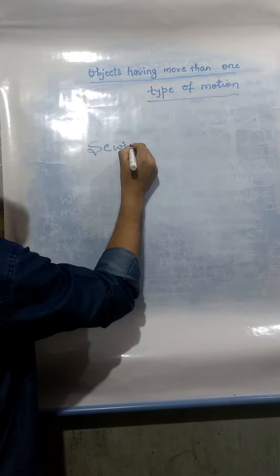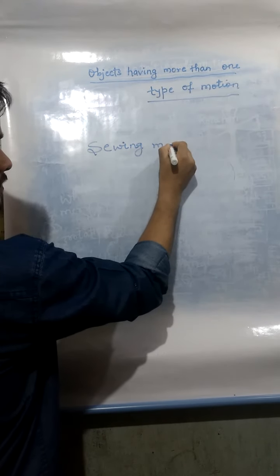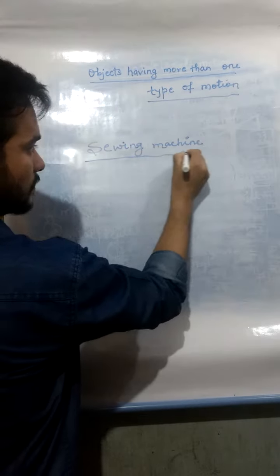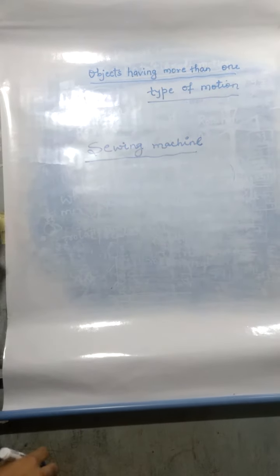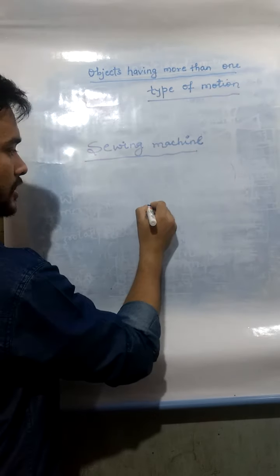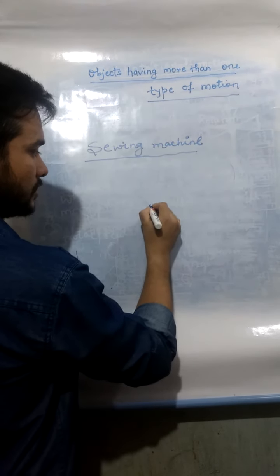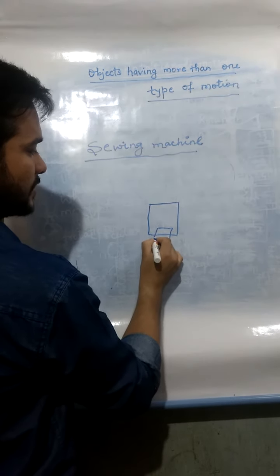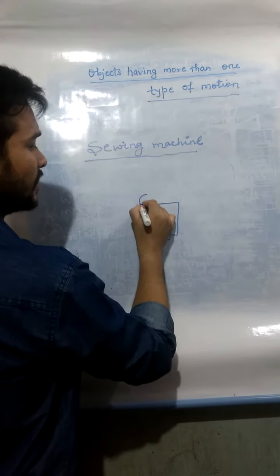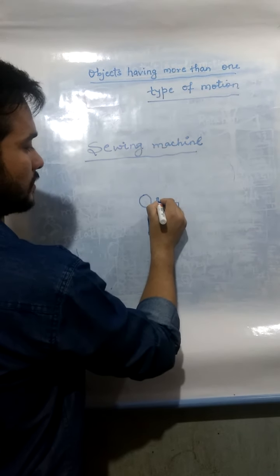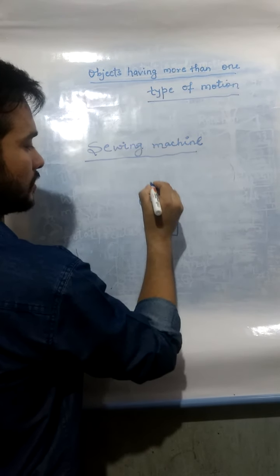Sewing machine. Now, let's draw a sewing machine first. We have seen a tailor works on a sewing machine, and there is a pedal type structure. A wheel is there which rotates, and suppose this is the needle.